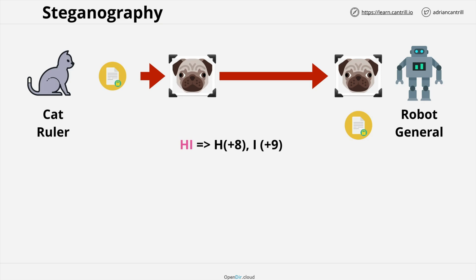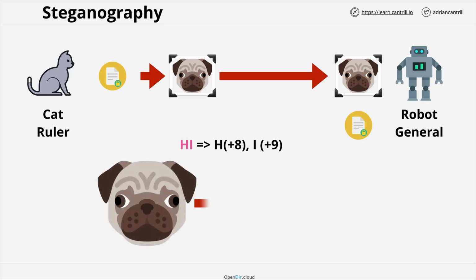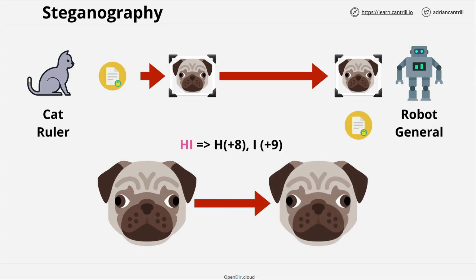So we might take the puppy image and pick 2 random pixels and change the colour by 8 and 9 respectively. The steganography algorithm would take the original picture, select the required number of pixels, adjust those pixels by a certain range of values, and what it would generate as an output would be an almost identical puppy image.